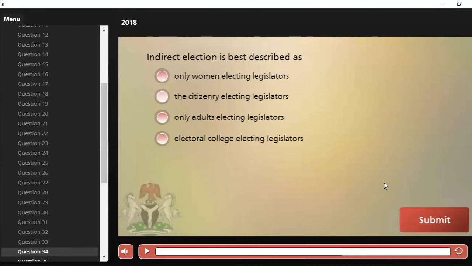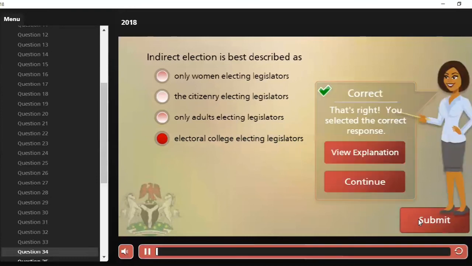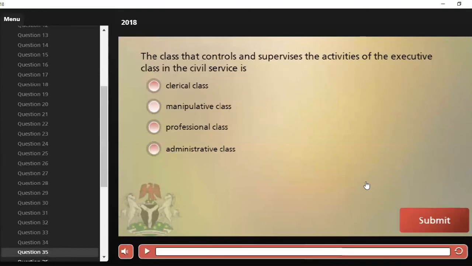Indirect election is best described as A, only women electing legislators, B, the citizenry electing legislators, C, only adults electing legislators, and D, electoral college electing legislators. Our correct answer is clearly D. Electoral college electing legislators. When this happens, we call it an indirect election. Let's move over to the next question.